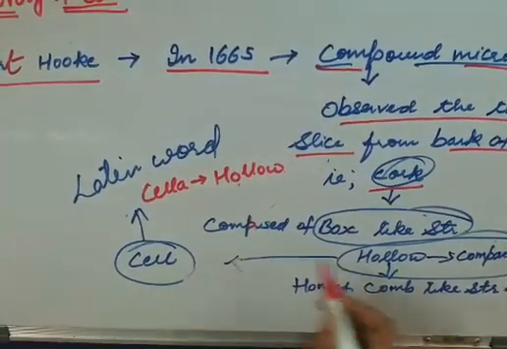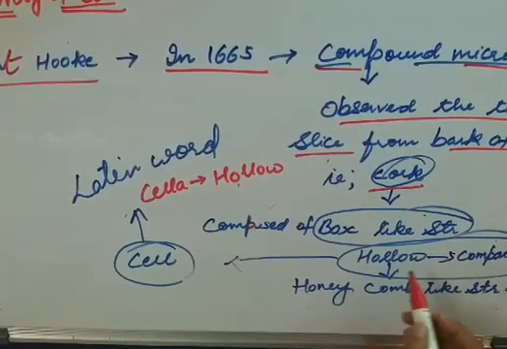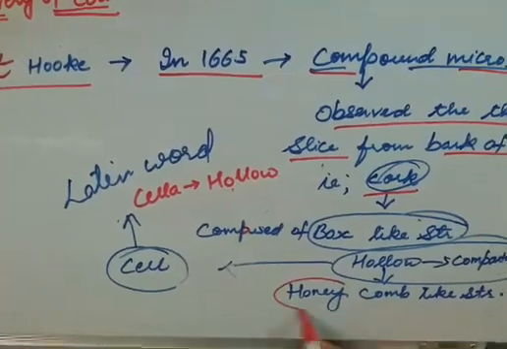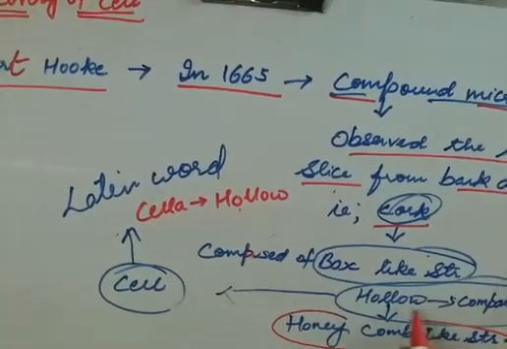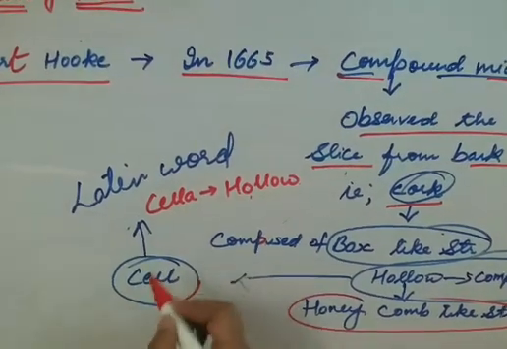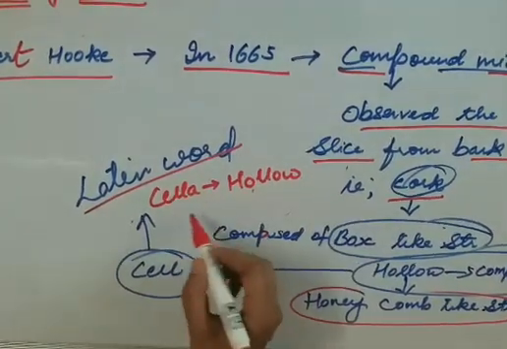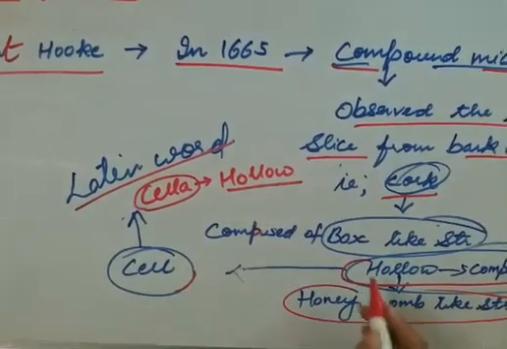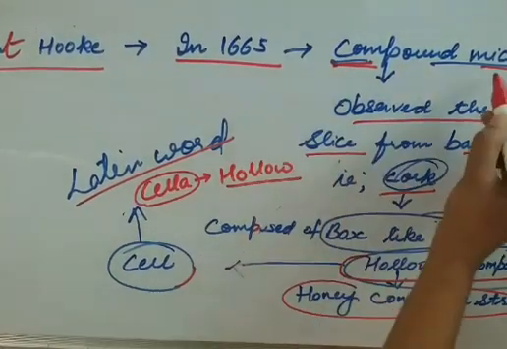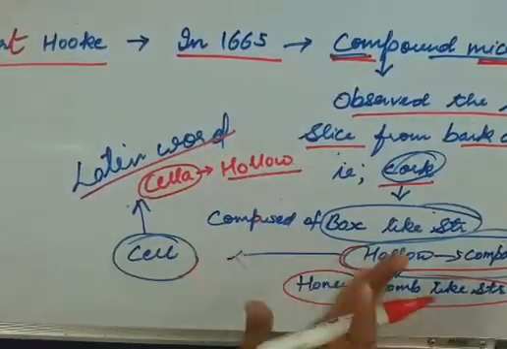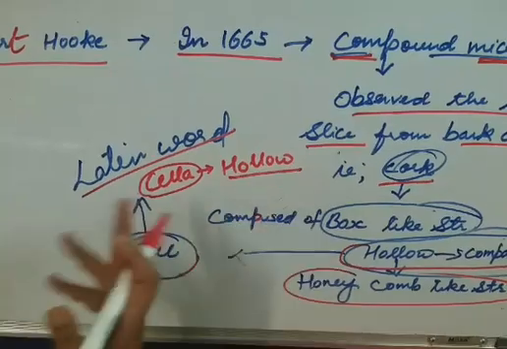He saw that this cork is composed of box-like hollow compartments forming a honeycomb-like structure, and he named them cells. The word cell came from the Latin word cella, which means hollow, because they were hollow compartments he saw under his compound microscope. So here the discovery of cell came into existence.